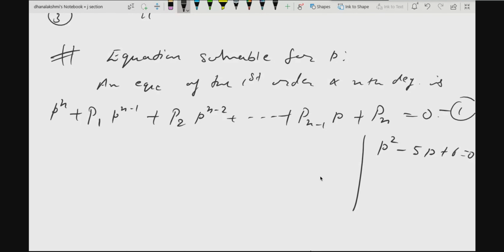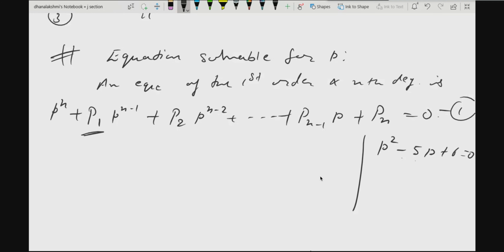The degree is 2. It is actually (dy by dx) whole square minus 5 into dy by dx plus 6 is equal to 0. So is it in that form or not? Where capital P1 is nothing but minus 5 and P2 is nothing but 6. They can be constants also.